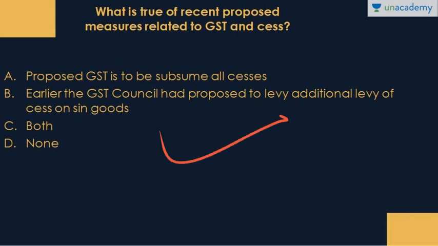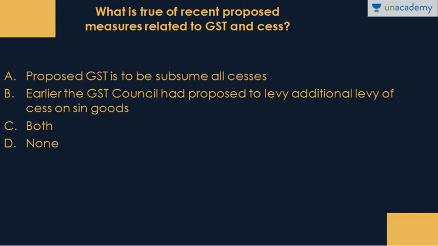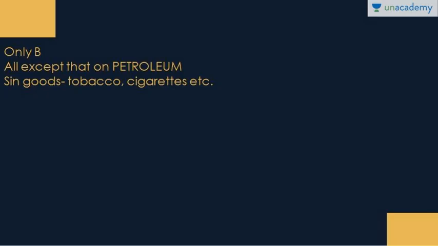See, in the current budget, what has happened is that proposed GST is to subsume not all cesses, rather than the cesses that are on petroleum. Plus, if you look at the recommendations of the GST Council, it actually excluded certain cesses. For example, it proposed an additional cess on sin goods. Sin goods include goods such as tobacco, cigarettes, aerated drinks, and so on. So hereby we have only B as the correct answer.